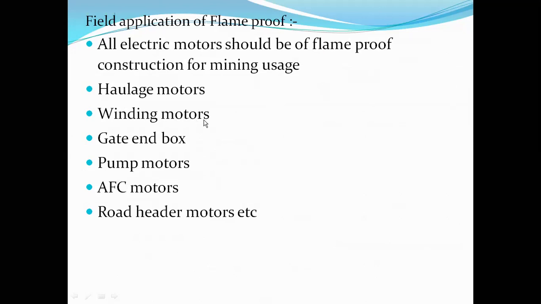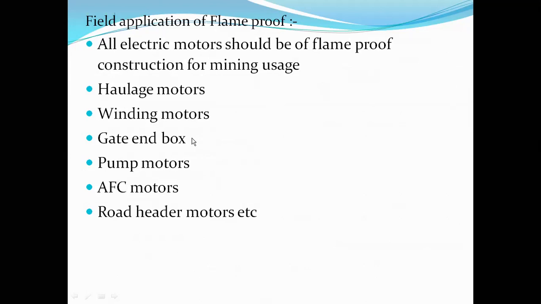Third is winding motors, the winding engine motors. Next, gate end boxes, which provide the connection to the machinery or coal drills. From the underground transformer, the connection to the respective machinery is given via the gate end panel or gate end box, and it must be of flame-proof construction.